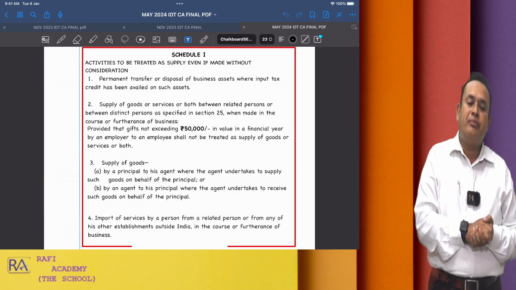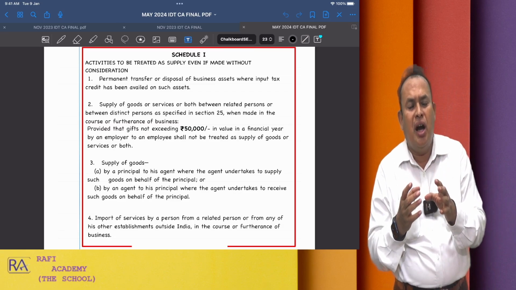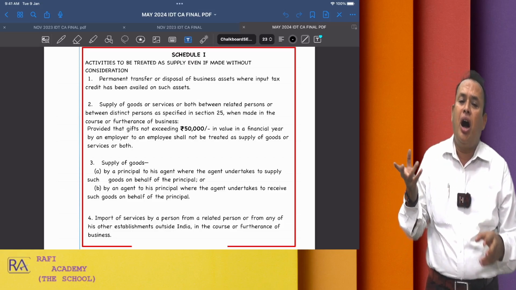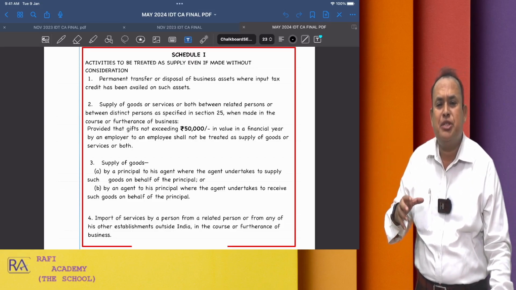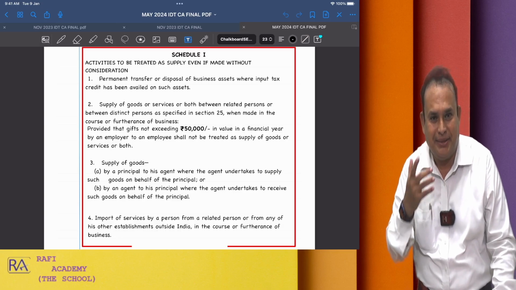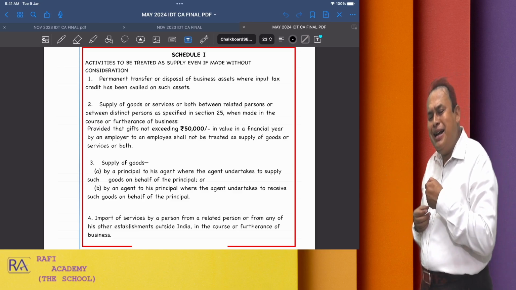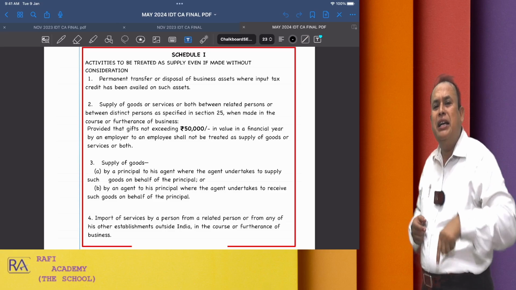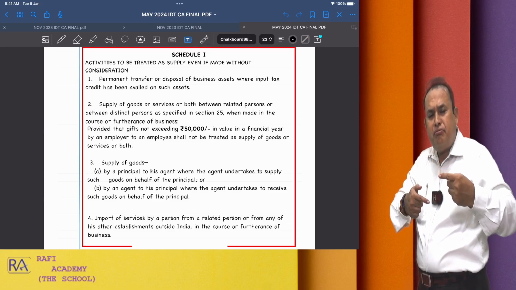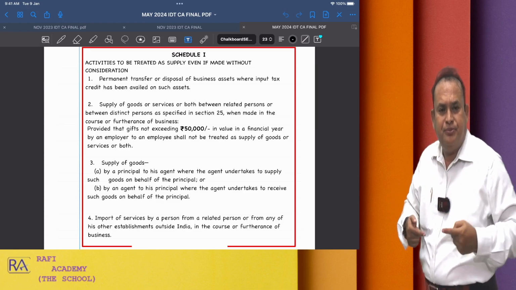1. Permanent transfer or disposal of business assets where the input tax credit has been availed on such asset. Simple. Permanent transfer or disposal, meaning thereby there should not be what we can call a revocable transfer.